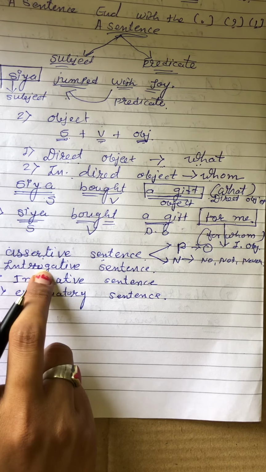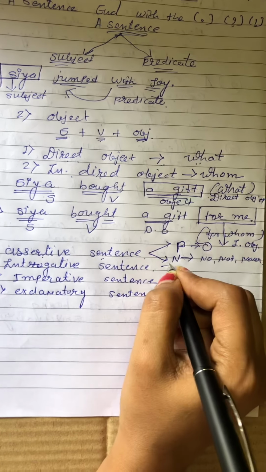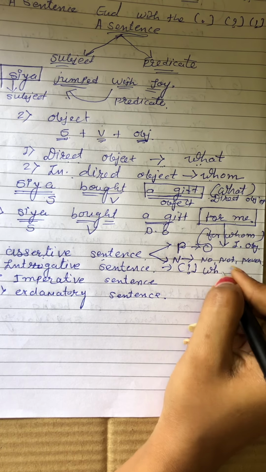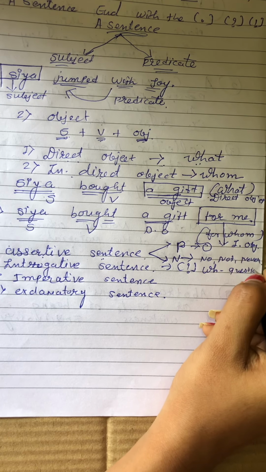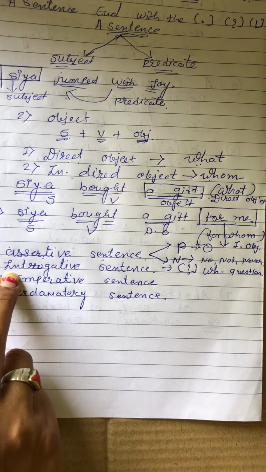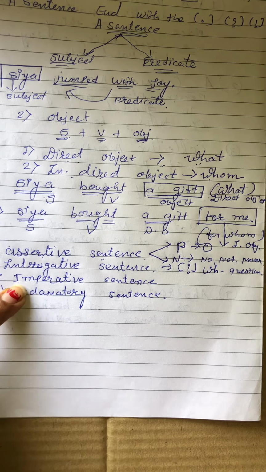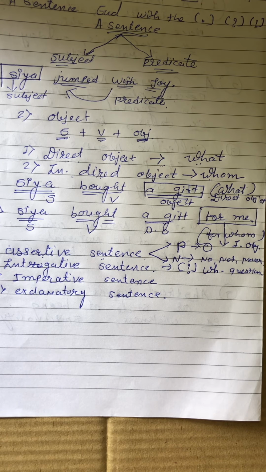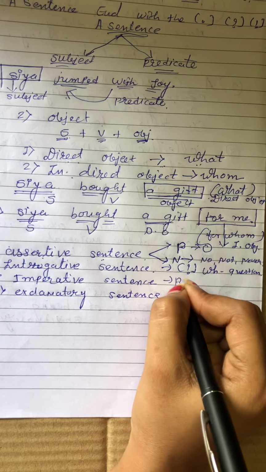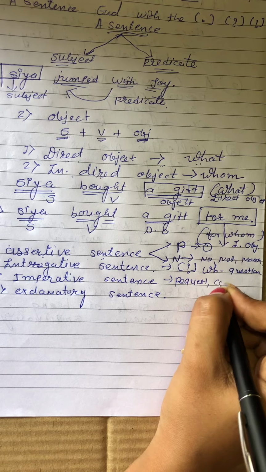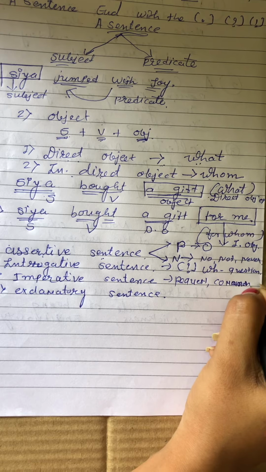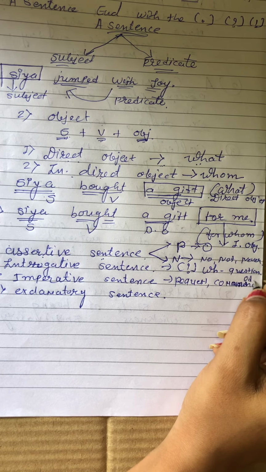We have an interrogative sentence. What is called an interrogative sentence? At the end of the sentence we get the question mark. Each such sentence starts with a WH question or verb, right? It is called an interrogative sentence. What is the imperative sentence? The imperative sentence is our polite request, command or order, right?